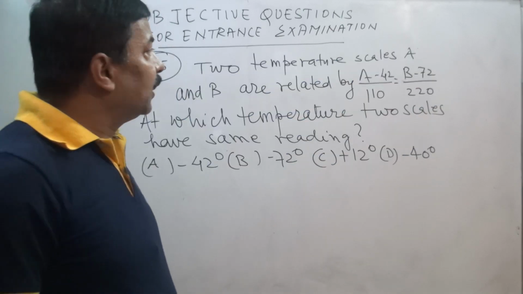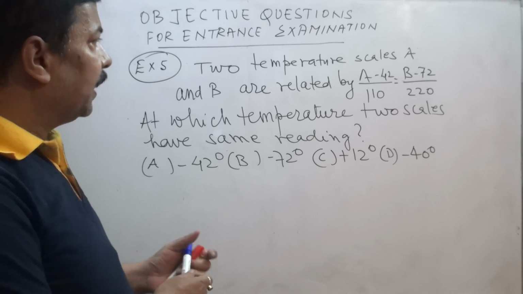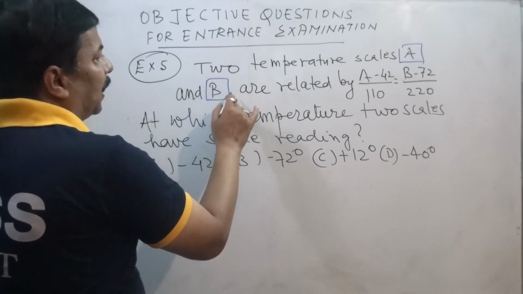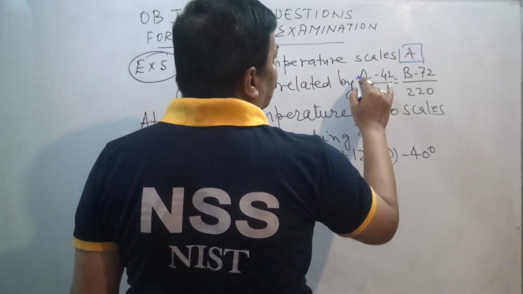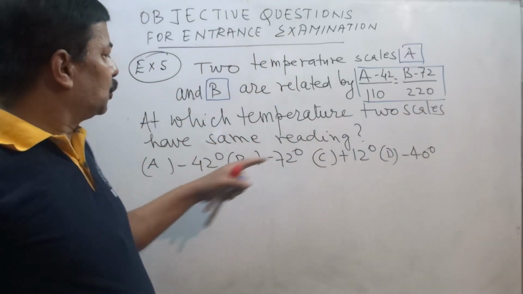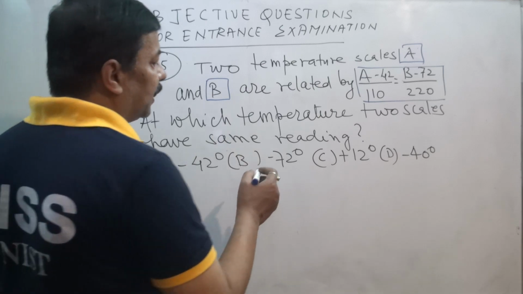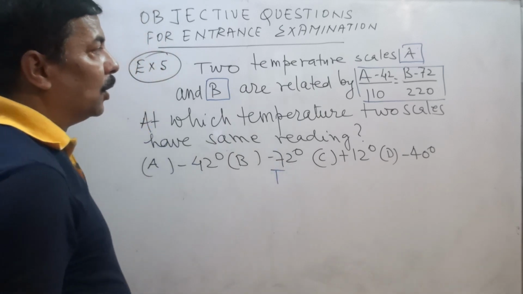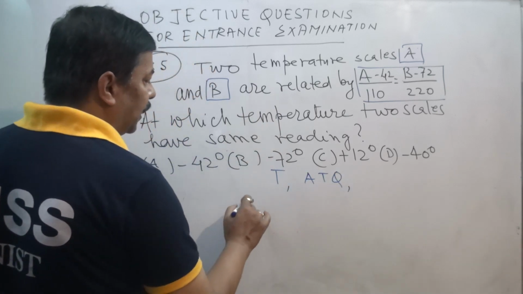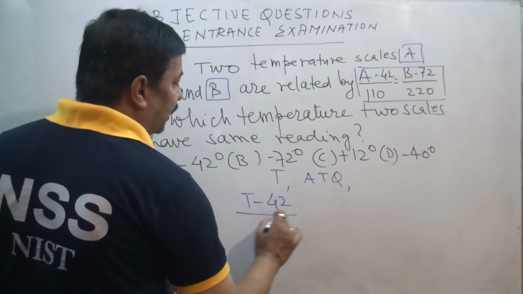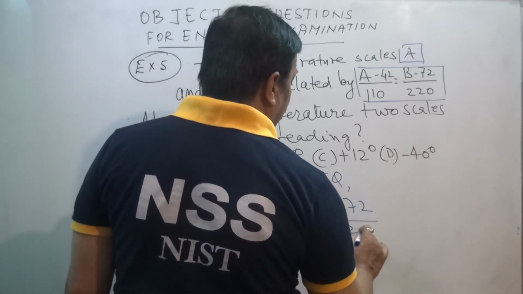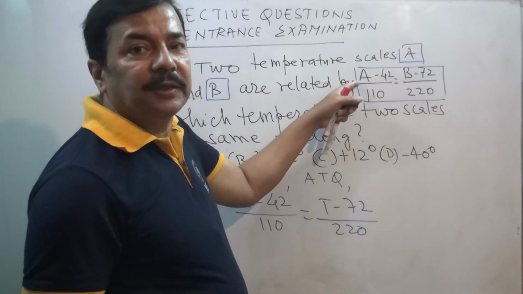Now in this question, two temperature scales A and B are related by this relation. At what temperature do the two scales have the same reading? Let us take that temperature as T. According to the question, (T minus 42) by 110 must be equal to (T minus 72) by 220, because on both scales the temperature is the same.